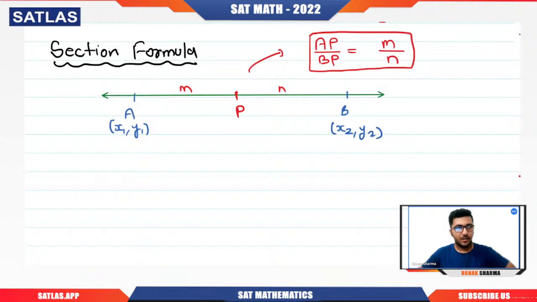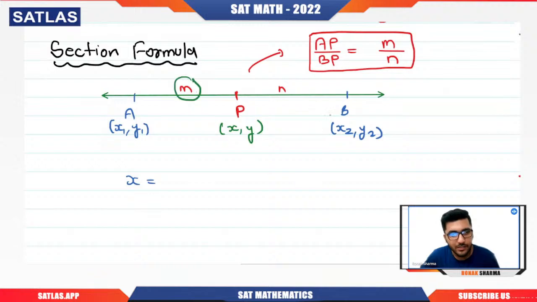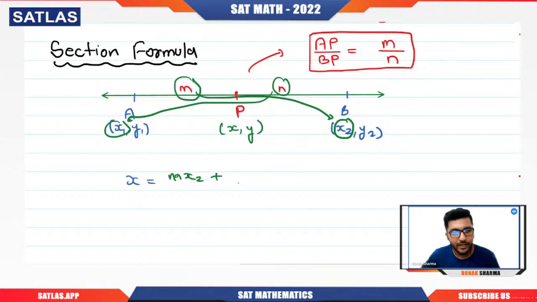Now you need to understand that if the coordinates of P are x and y, we can calculate them. How? Learn the formula right away. x equals m x2 plus n x1, divided by m plus n. The same thing you will do with y. What will it be?